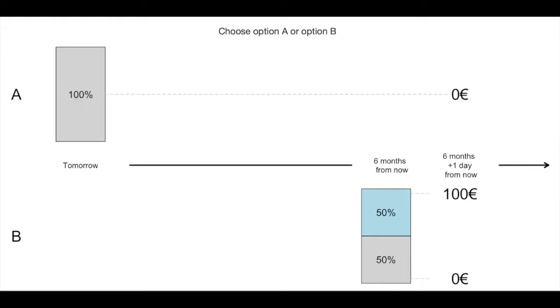Note that when option A offers a probability of 100% to get 100 euros, you may prefer it to option B. When option A offers a probability of 0% to get 100 euros, you may prefer option B. Therefore, for some questions of this list, you will prefer option A, and for other questions, you will prefer option B.